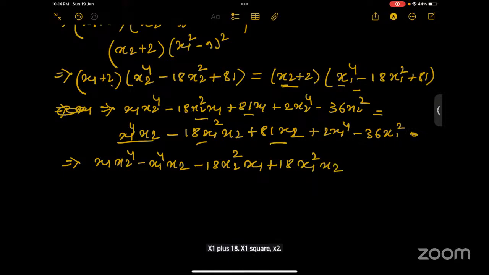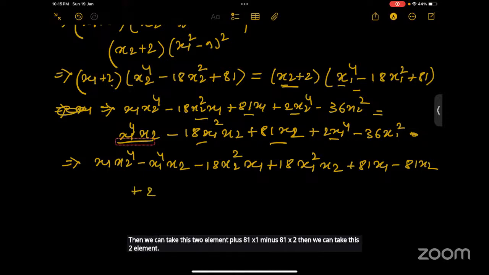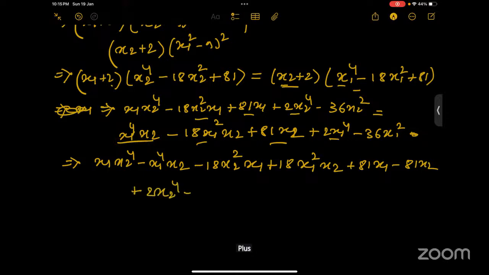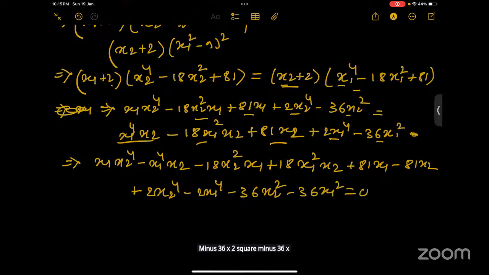Then these two elements, plus 81 x1 minus 81 x2. Then plus 2 x2 to the power 4 minus 2 x1 to the power 4. Then these two elements, minus 36 x2 square minus 36 x1 square equals 0, right?